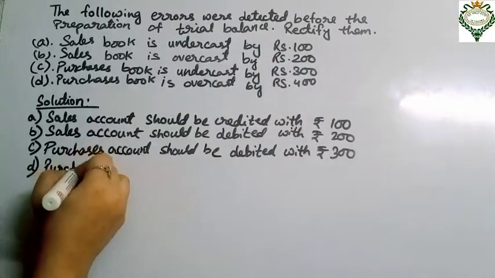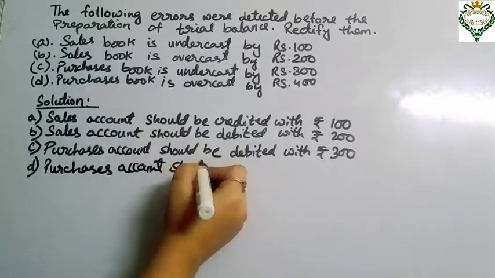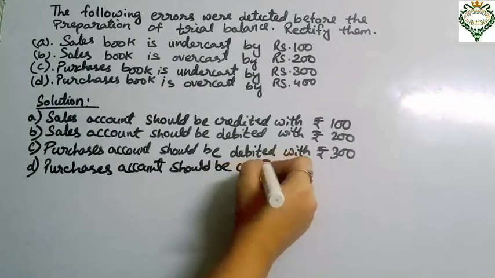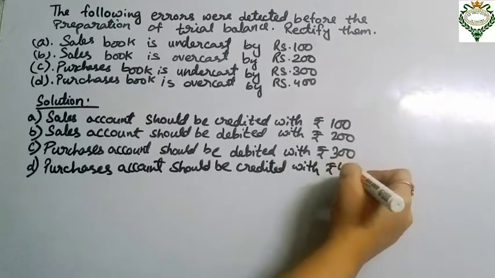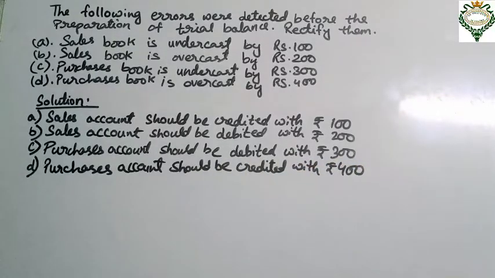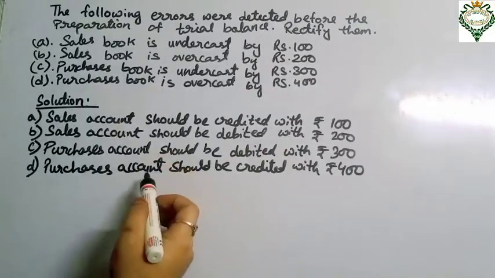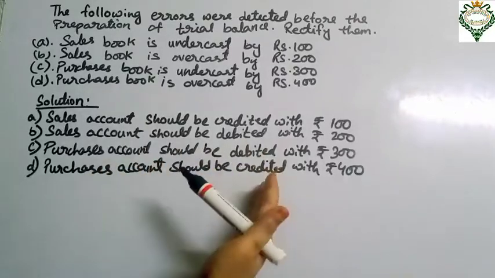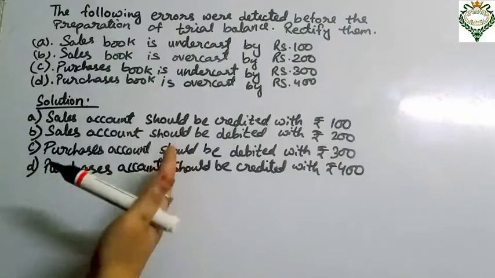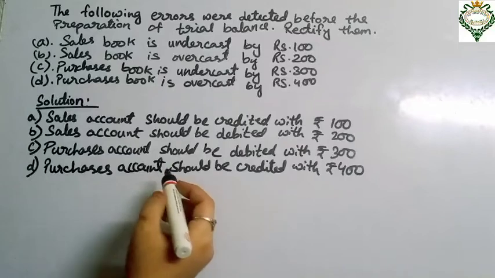So we will write here: purchases account should be credited with rupees 400. So that is the solution for one-sided errors. We just have to pass this statement. Just keep in mind we have to know the debit and credit rules. If you know the debit and credit rules, which expense, which income comes on which side, debit side or credit side, you can very easily rectify all these entries.